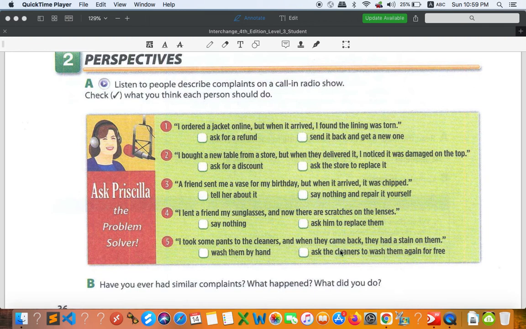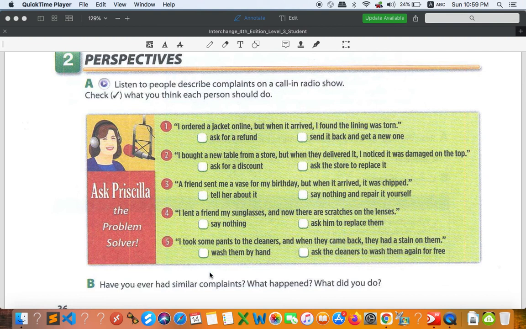Wash them by hand or ask the cleaner to wash them again for free. Pretty hard to decide, right? But I would go with this one, ask the cleaners to wash them again for free because they did this, right? So it's not about your mistake, it's about their mistake, so they should do that, okay? So we'll pick this one, all right?